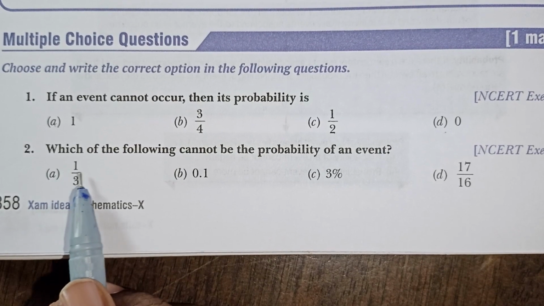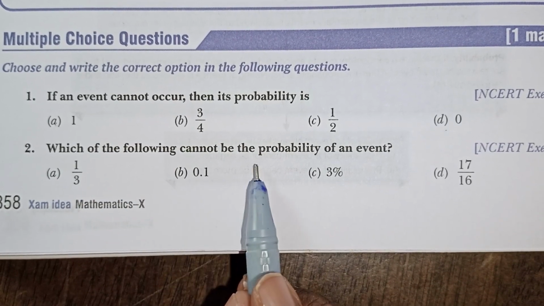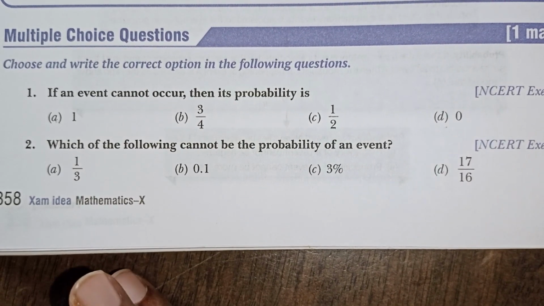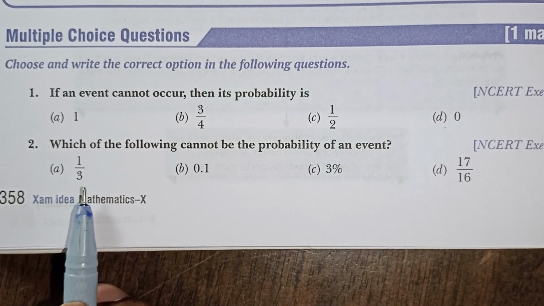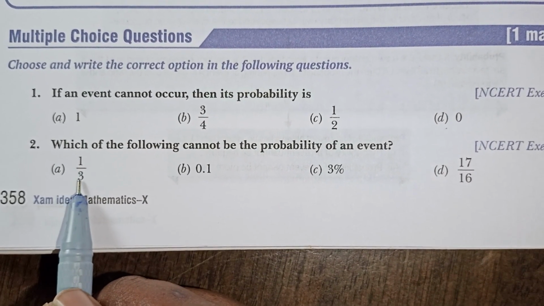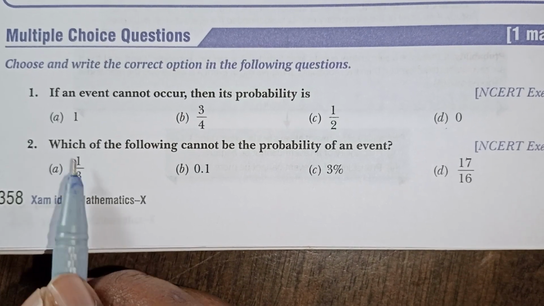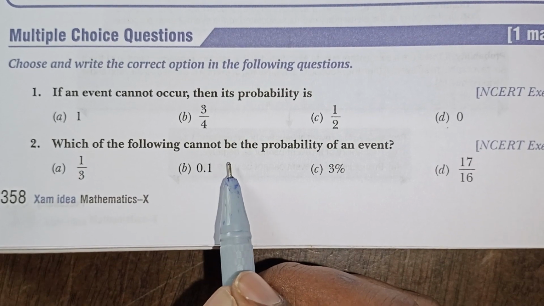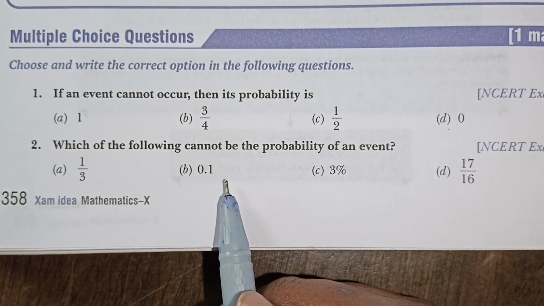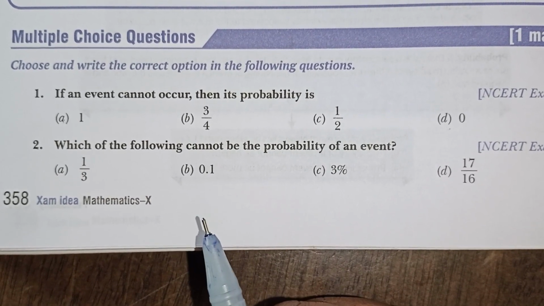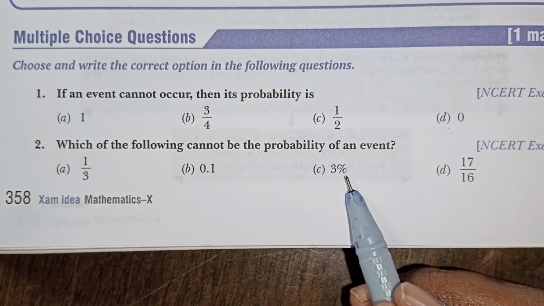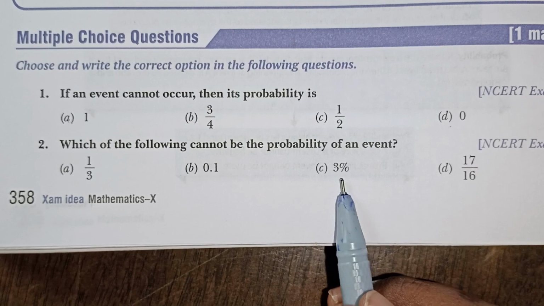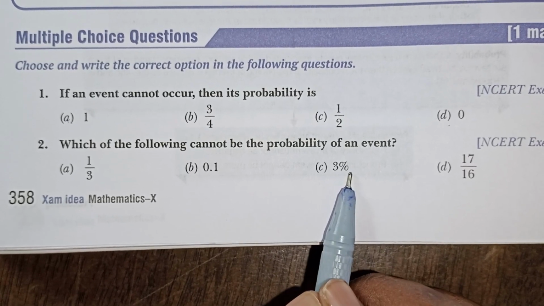Next one, which of the following cannot be the probability of an event is our question. 1 by 3 is a probability because out of 3 people 1 is selected. 1 by 3 is a proper fraction, so it is a probability. 0.1 will be written as 1 by 10. Again, it's a proper fraction, so it will be a probability. 3% means 3 by 100. So out of 100 we scored 3. So that is also a probability.